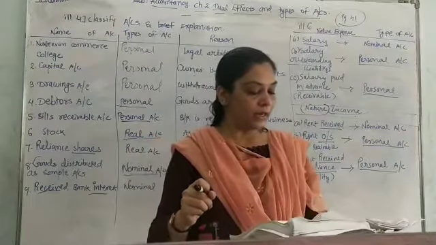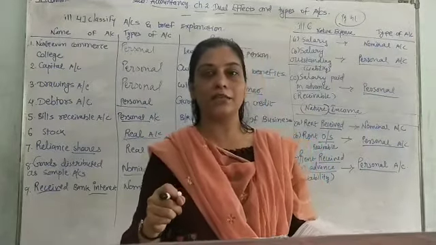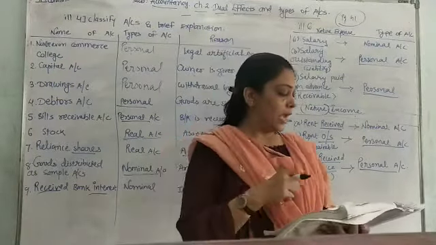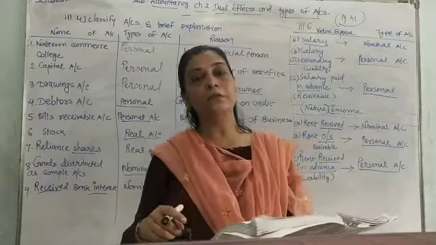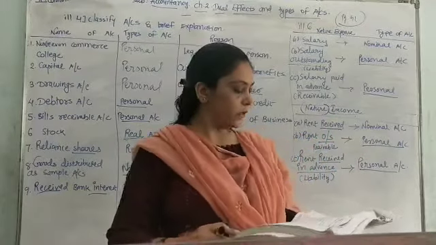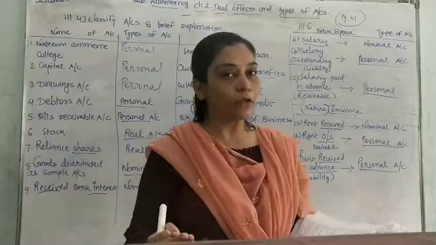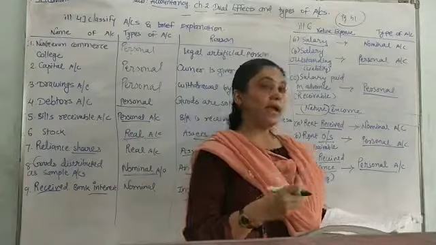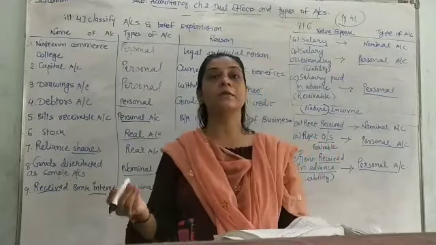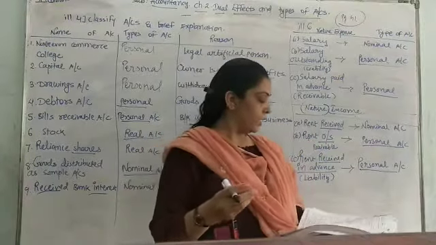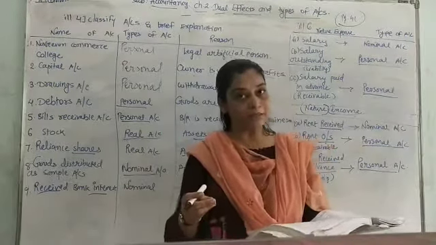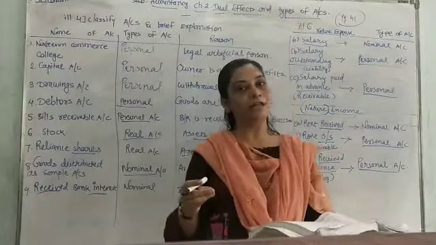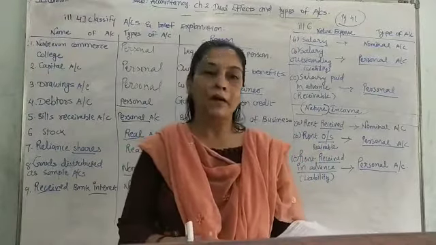Copyrights account means the real account. This is an intangible asset of the business which I had taught you in the first chapter in detail, what is copyright. Then interest received, that is an income, so that is nominal account. Union Bank, that is the name of the bank, an artificial person, that is personal account. Rent paid, an expense of the business, so that is nominal account. Discount received, an income of the business, would go to nominal account. And there is branch account, name of an artificial person, so that will go to personal account.